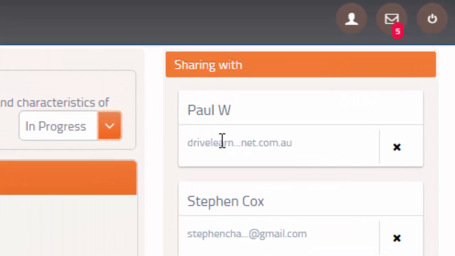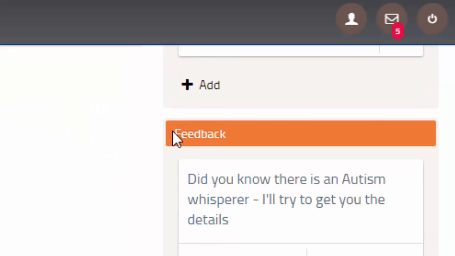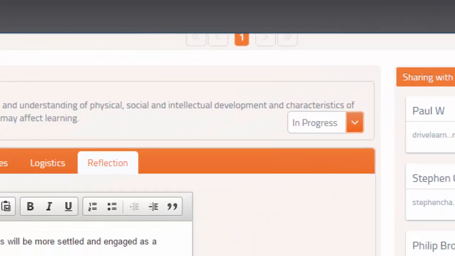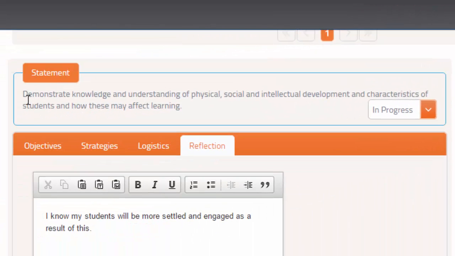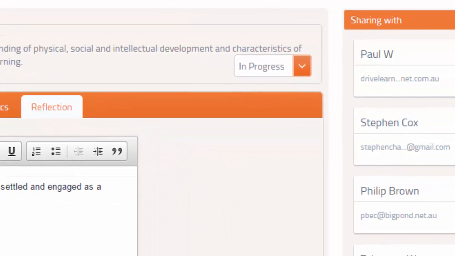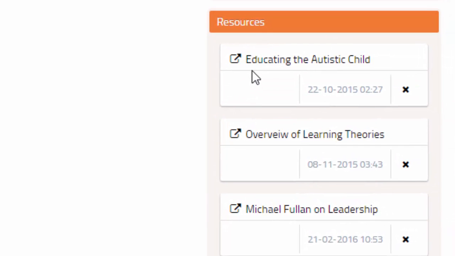And here you can see colleagues whom I am sharing my plan with at this time. You can also see that I've received feedback from one of my buddies. And because I'm planning my improvement in relation to understanding students and their physical and intellectual development characteristics, mme-moe automatically suggests particular resources which would be helpful for my development in this area.